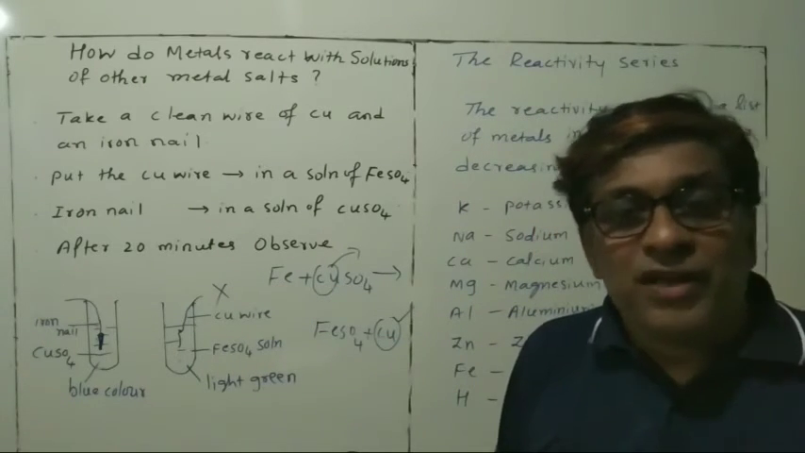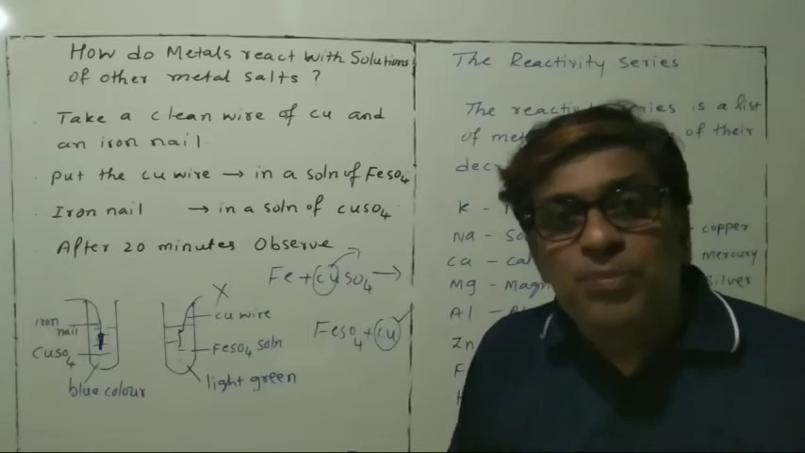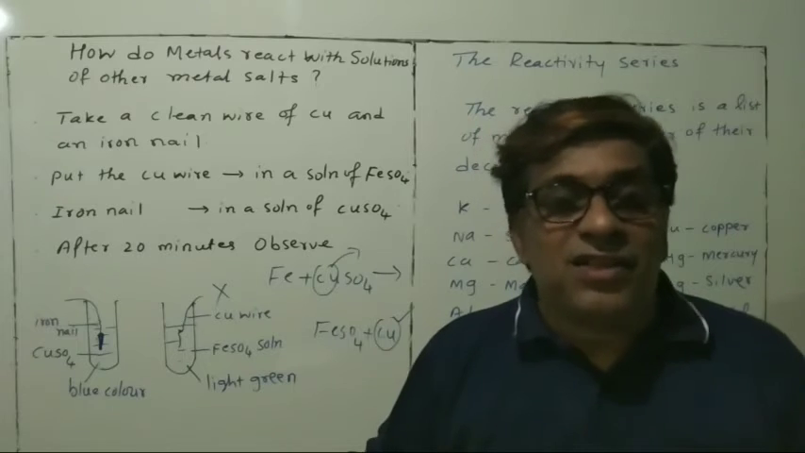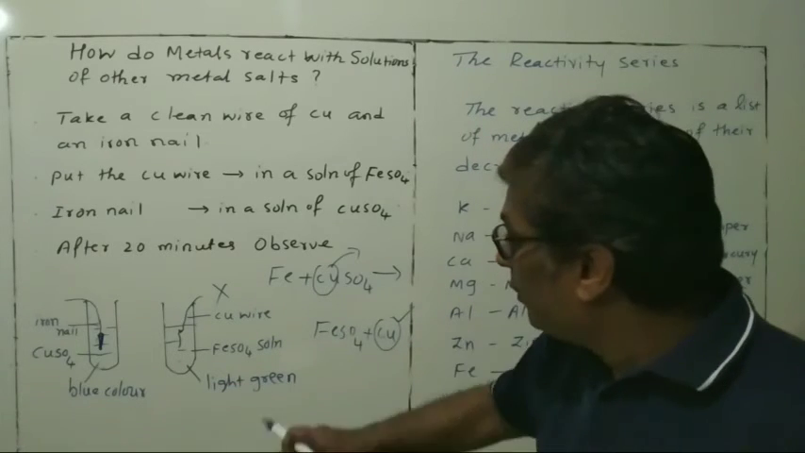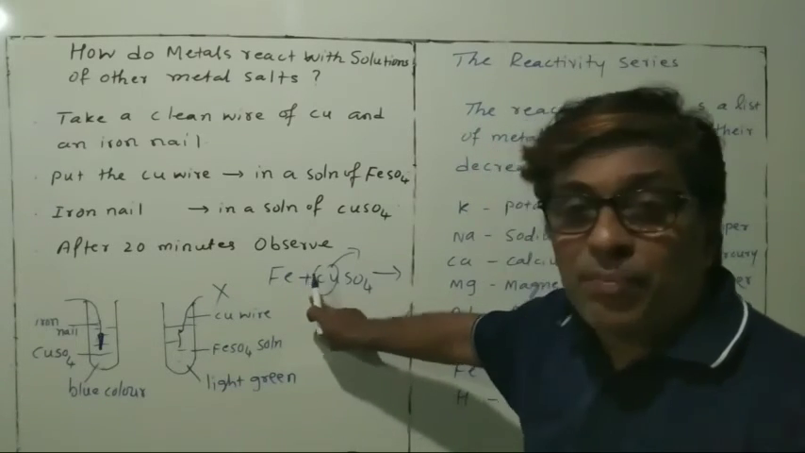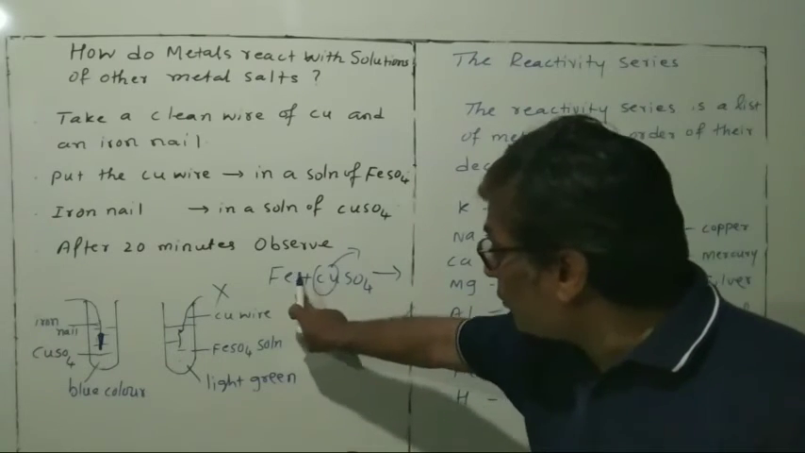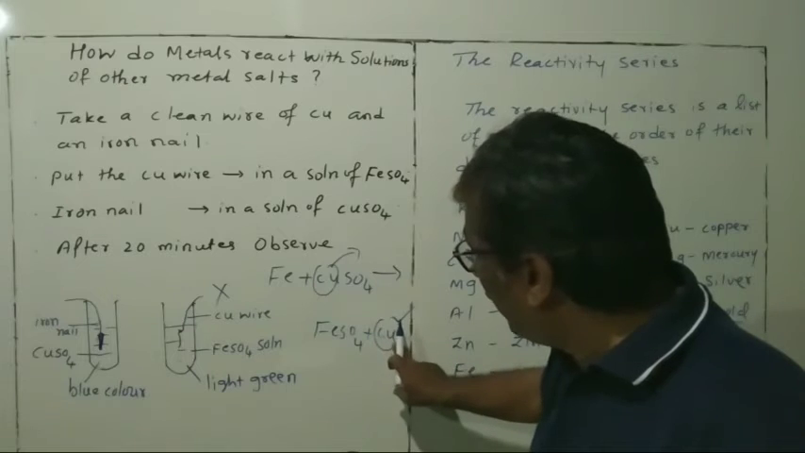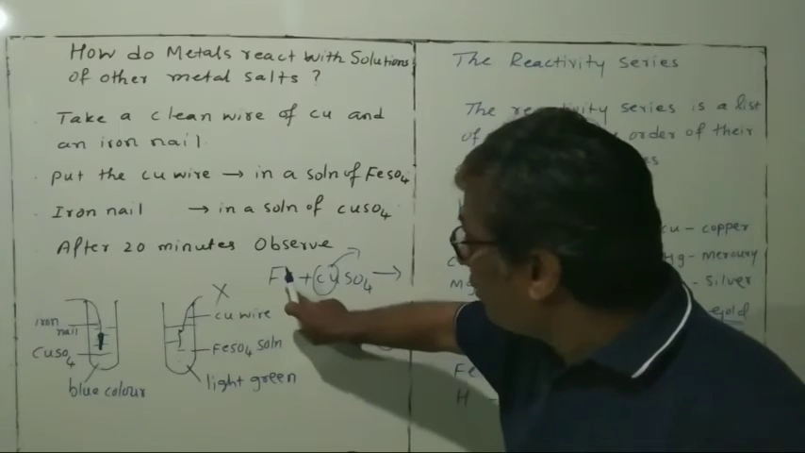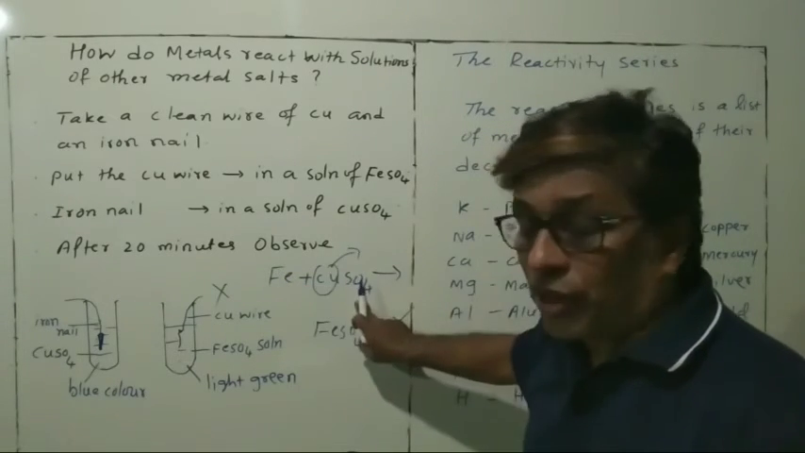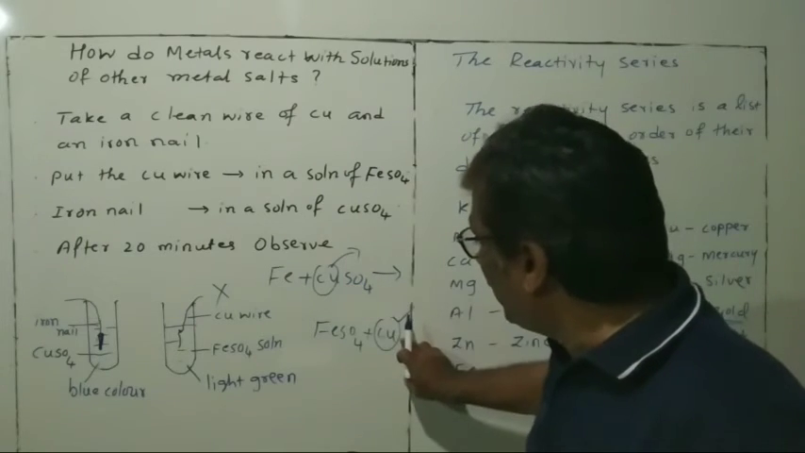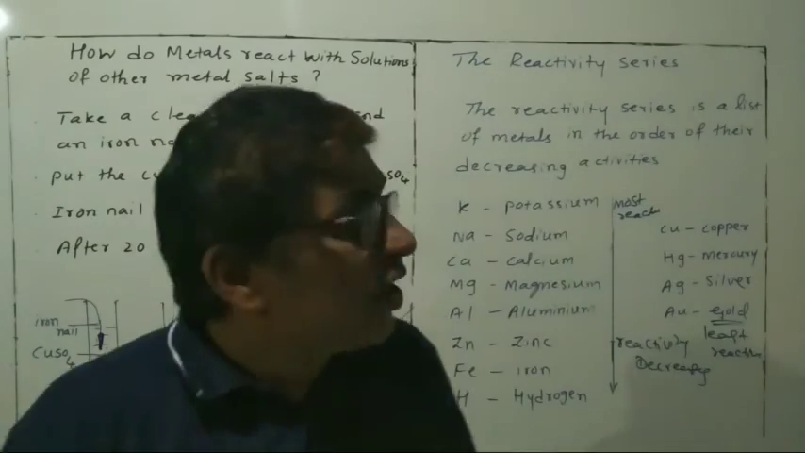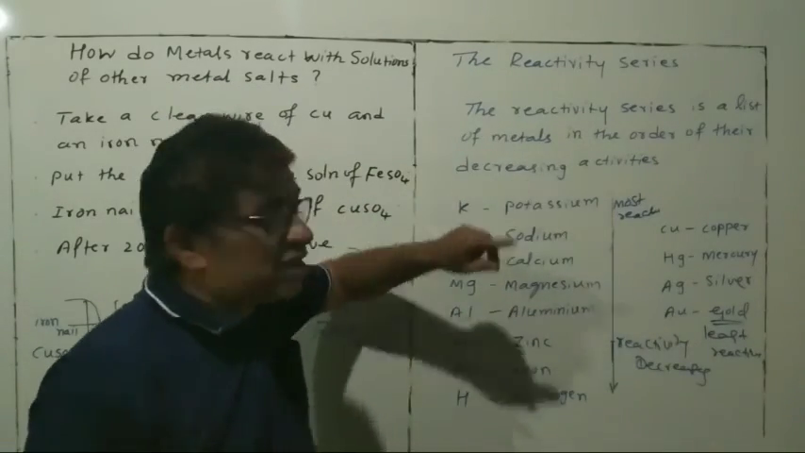In a displacement reaction, a more reactive element displaces the less reactive element. Iron plus copper sulfate, Fe plus CuSO4, gives iron sulfate and copper. So when you added iron to the copper sulfate solution, copper is displaced and you got the iron sulfate solution.